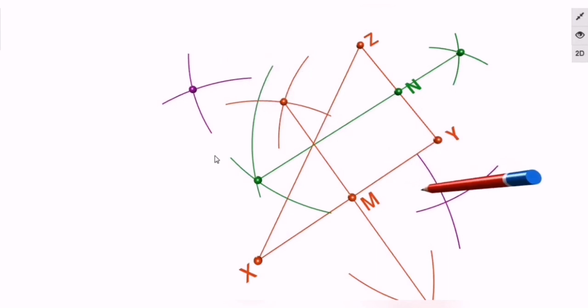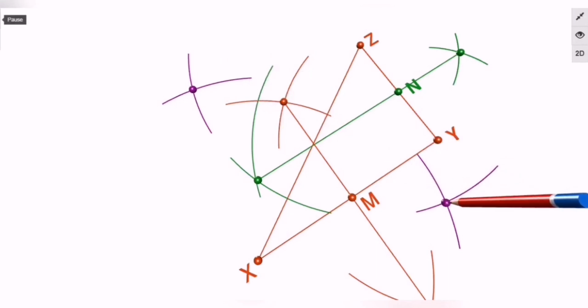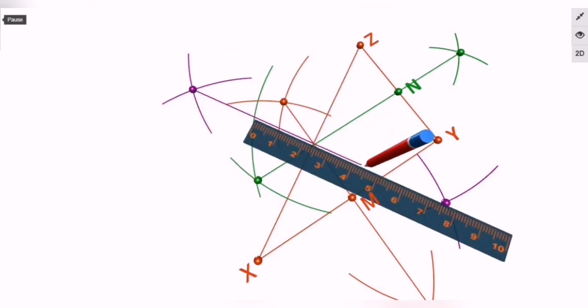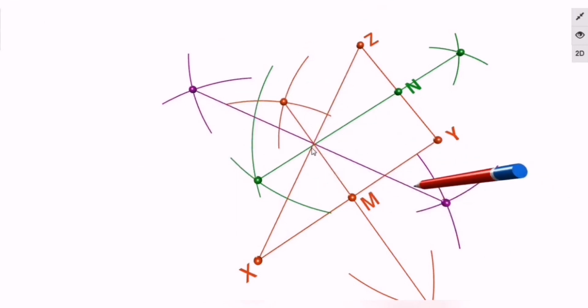The intersection is marked, and then after marking those intersections, draw a segment joining those 2 points. Now can you observe, boys and girls, this point over here is nothing but the intersection of all these three perpendicular bisectors. Keep it in mind, perpendicular bisector.